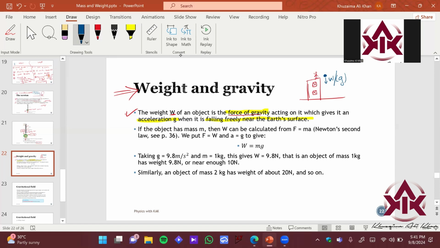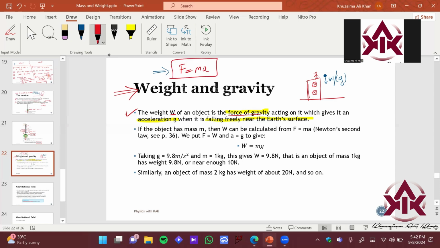If you recall Newton's second law, do you recall it? What was Newton's second law? Anyone? We are going to arrive at the formula in the next chapter, but just a recall. You must be studying Newton's second law in your O levels classes right now. Anyone? No one. So basically Newton's second law says that force is equal to mass times acceleration.